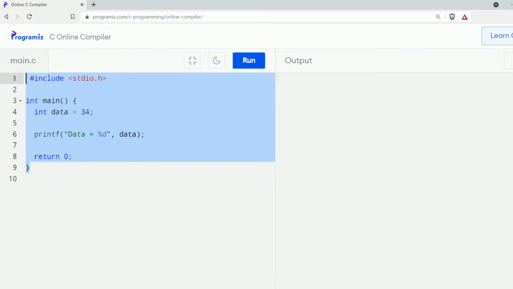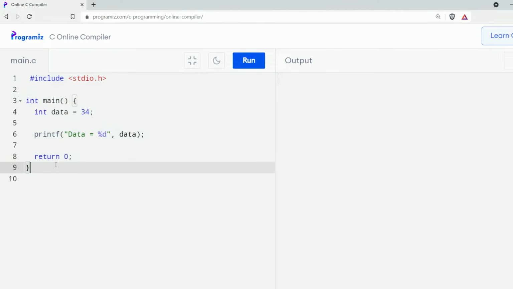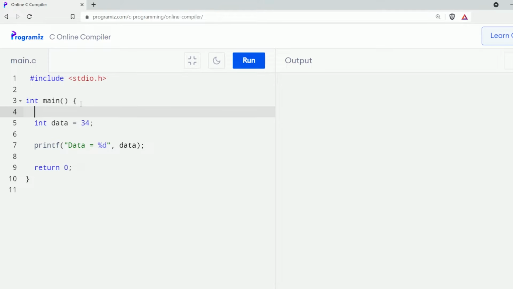Comments are hints that we add to our program to make our code easier to understand. Let's see an example. I have this program that prints a variable. To make this code a bit more readable, I can add a comment here like this. Create a variable.